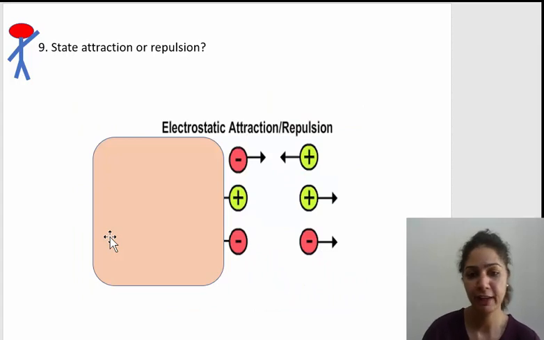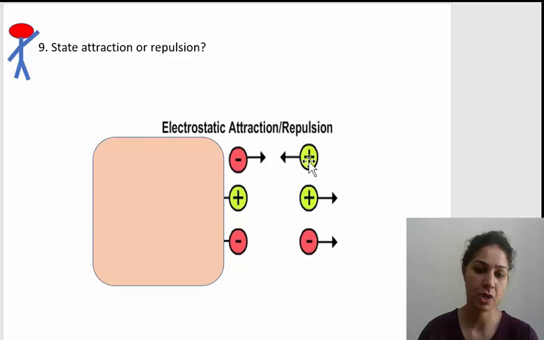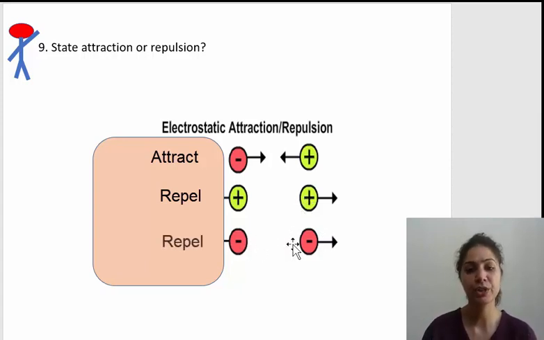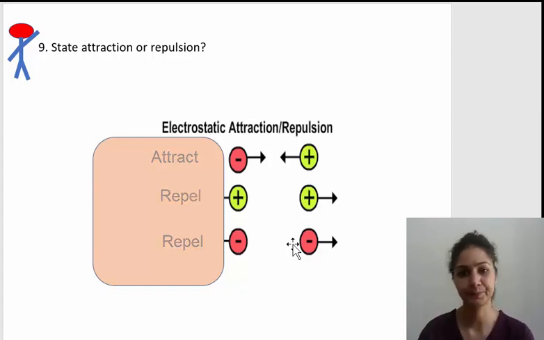Okay, this is kind of a fill in the blanks for you. Look at the first case. We have a negative charge and a positive charge. So what is going to happen? Negative and positive will attract. What will happen with positive and positive? Two positives are going to repel each other. Look at the third case. Two negatives are again going to repel each other. So you need to understand what will happen when two positive charges come together, what will happen when two negative charges come together, and what will happen when one positive and one negative charge come together.